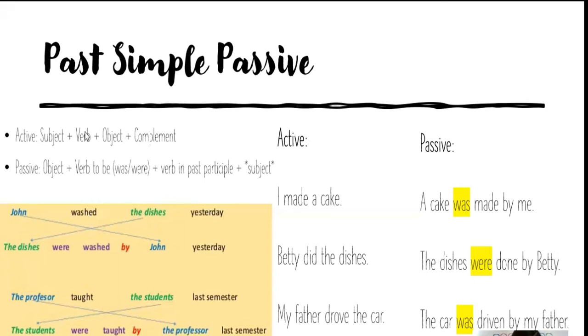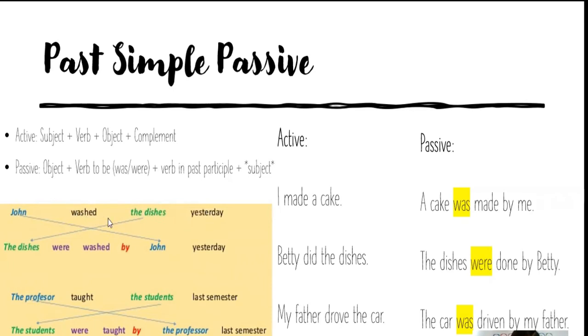The second word is the verb, okay? The third word or words is the object, okay? And the rest of the sentence is the complement, okay? This is subject. Look at this formula. John washed the dishes yesterday. John is a subject. Washed is a verb in past, okay? The dishes is the object. And yesterday, the complement, okay?